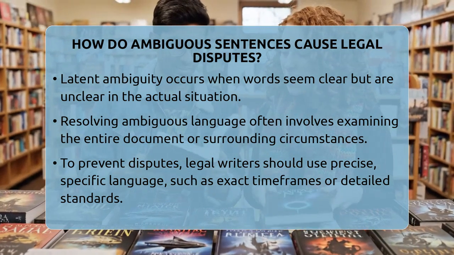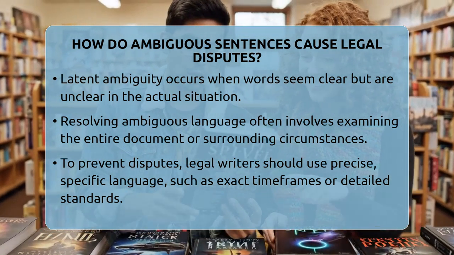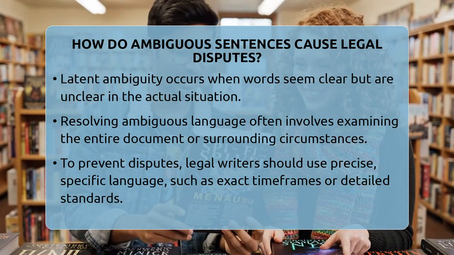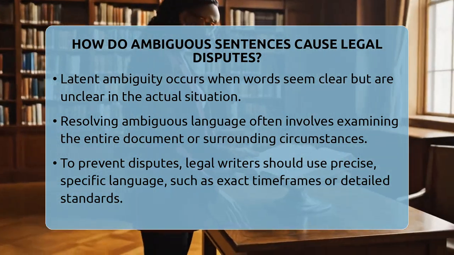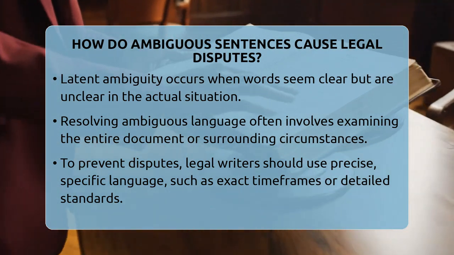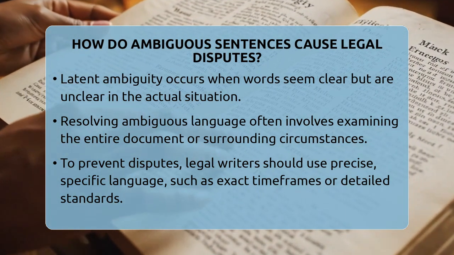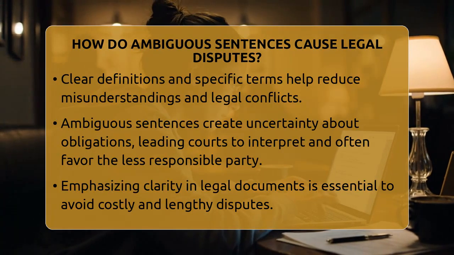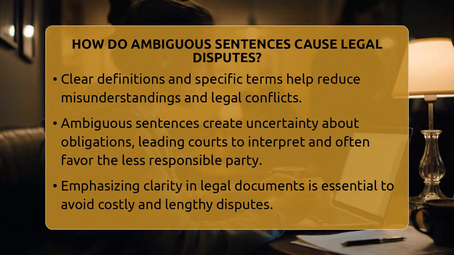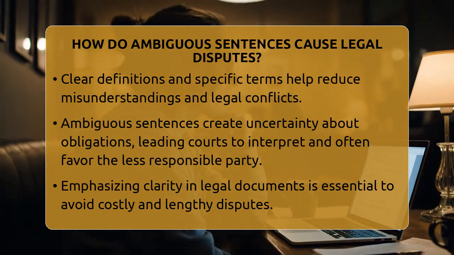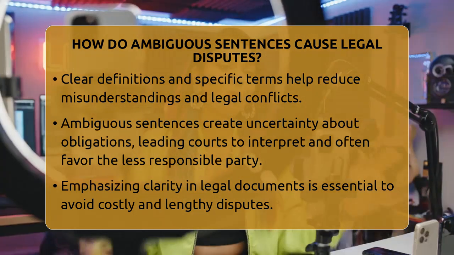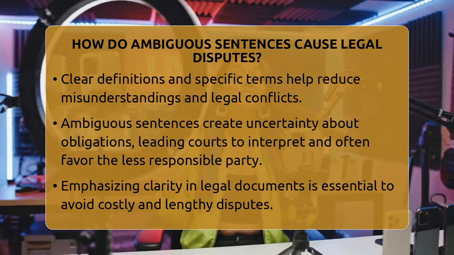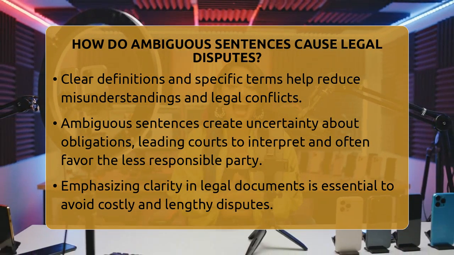Legal disputes caused by ambiguous sentences can be costly and time-consuming. To avoid this, legal writers should use clear and specific language. Instead of saying "reasonable time," they should specify a number of days, like "within 30 days." Instead of "good condition," they should list exact standards, such as "free of mold and structural damage." This helps prevent misunderstandings and reduces the chance of disputes.